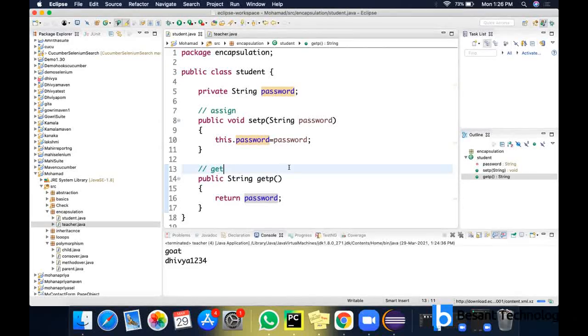And setP, assigning setP. We have given non-static, right? Void. So always the setter method and getter method will be non-static in nature. But here it is like a constructor: public String getP.